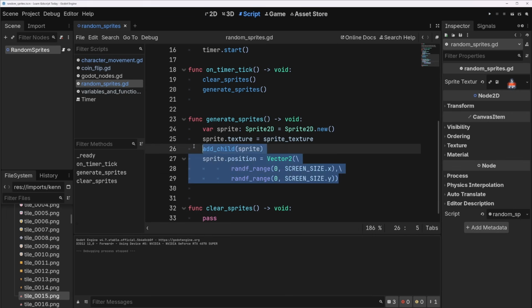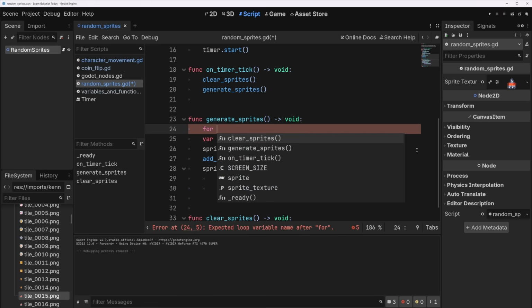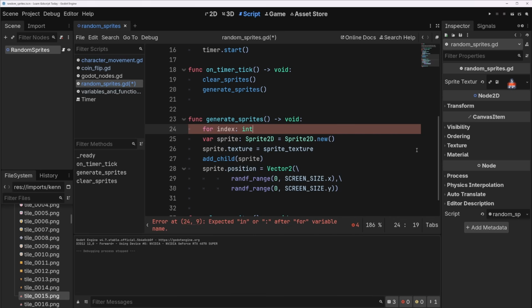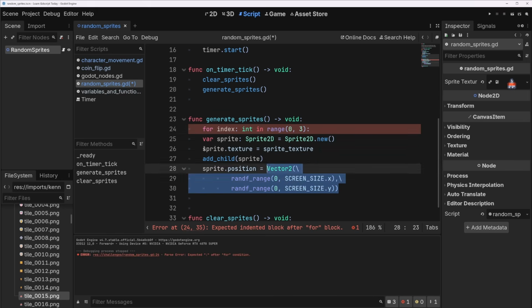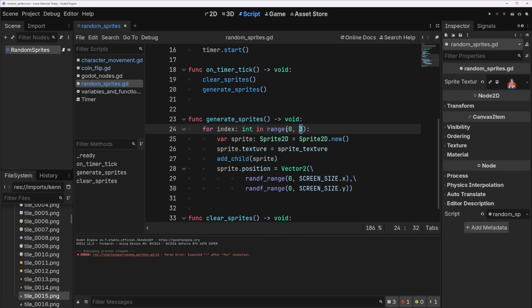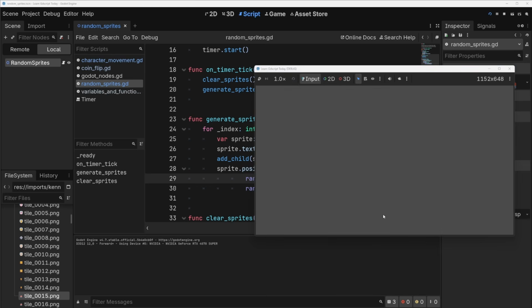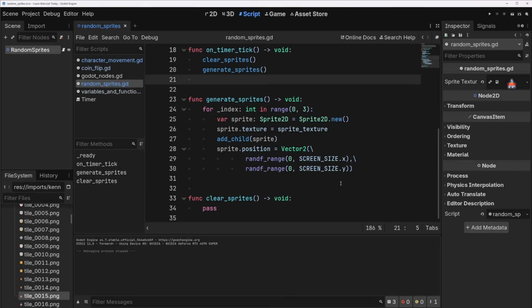All right. We need 3 of these though, right? So do we know how to do something 3 times? Yeah, it's a for loop. So we'll do for, and we can do I or index int in range 0 and 3. Remember, range is exclusive. It does not get to 3, so we'll do 0, 1, 2. Index is never going to get used, so I'm giving it an underscore so Godot doesn't get mad at us. And let's play, and we should get 3 after. Yeah, perfect. Oh dear. Okay, we better clean these up then.